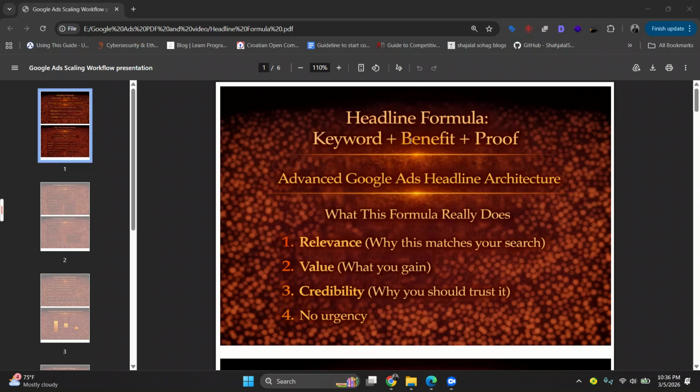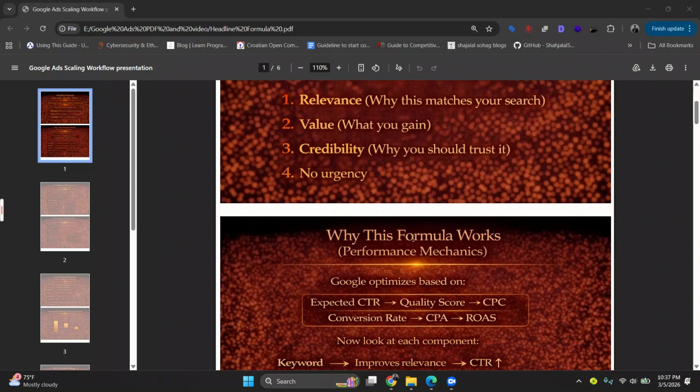So why does this formula work? It is connected to real Google Ads logic. Google optimizes based on expected CTR, then quality score, then CPC, conversion rate, and then CPA, then ROAS.